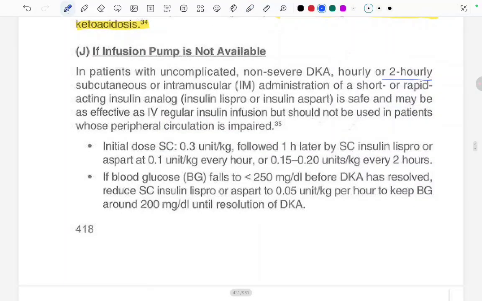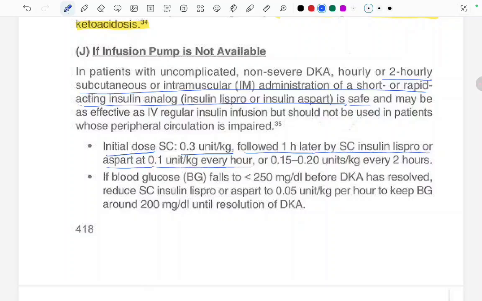And it should not be used in patients whose peripheral circulation is impaired. So what is the initial dose? 0.3 units per kg, followed 1 hour later by the subcutaneous insulin Lispro or Aspart at 0.1 unit per kg every hour, or 0.15 to 0.2 units per kg every 2 hours.